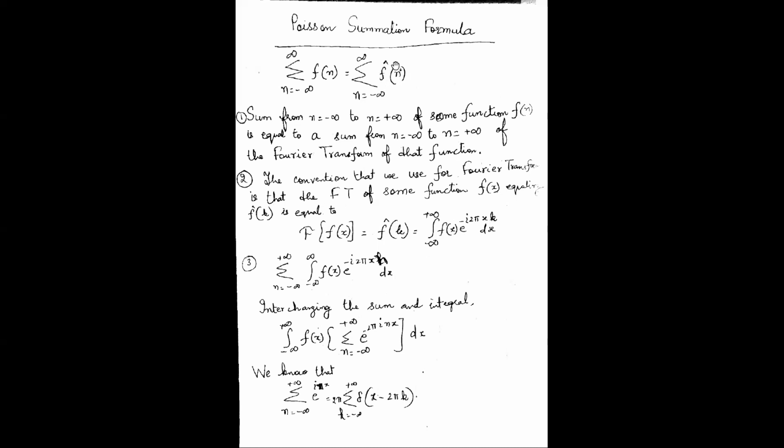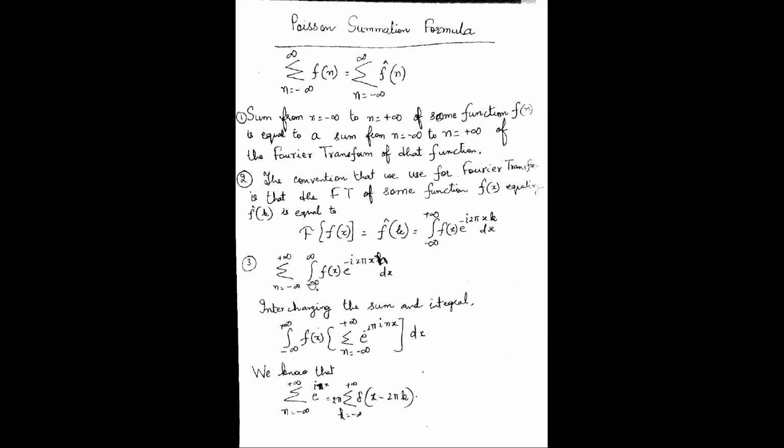Now here in the actual Poisson sum formula, this is the Fourier transform with index n. So when I put the formula of the Fourier transform here, what I will get is the sigma will remain as it is, n going from minus infinity to plus infinity. I will use this formula here.